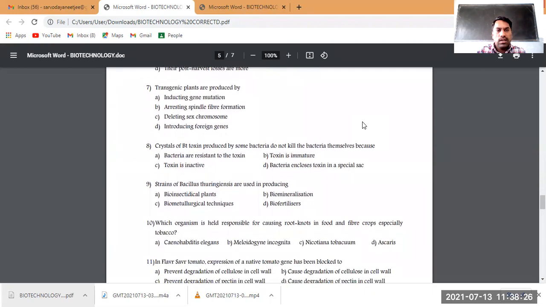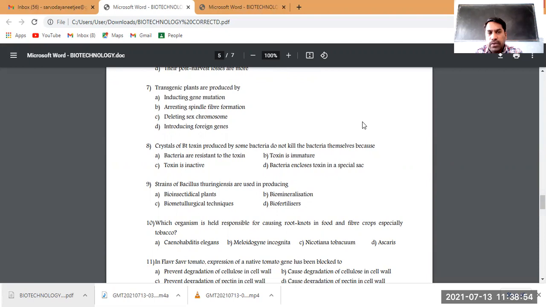Move on. Transgenic plants are produced by. So how do you produce a transgenic plant? The options are inducing gene mutation, arresting spindle fiber formation, deleting sex chromosome, introducing foreign gene. Inducing gene mutation.